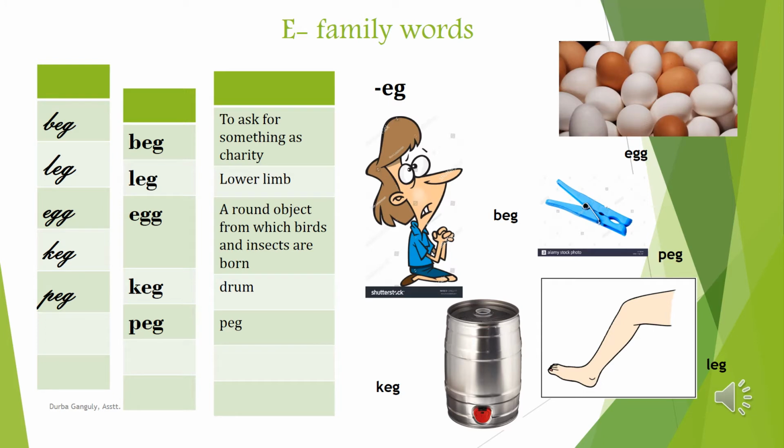And egg. It is very difficult to explain egg in written words. Egg we all know because this is our favorite food. But we can say that this is a round object from which birds and insects are born. Keg, it's maybe an unfamiliar word for you. This is a drum. And peg is nothing but a clip.